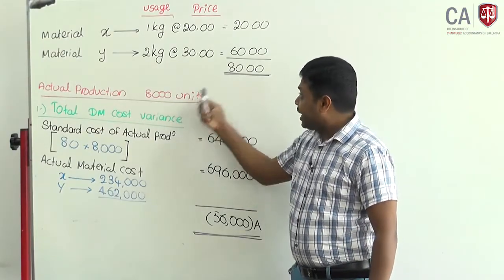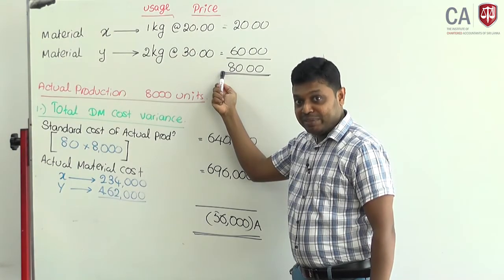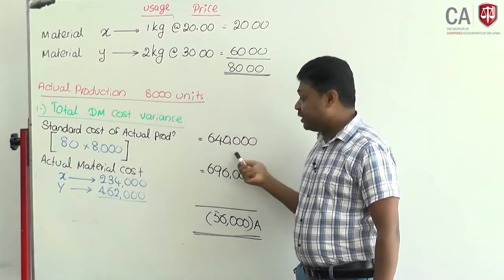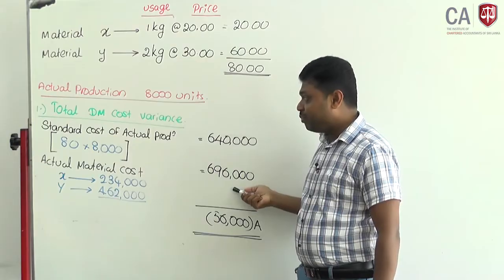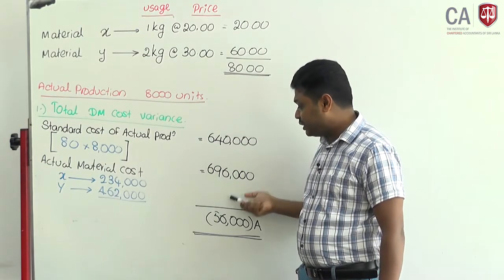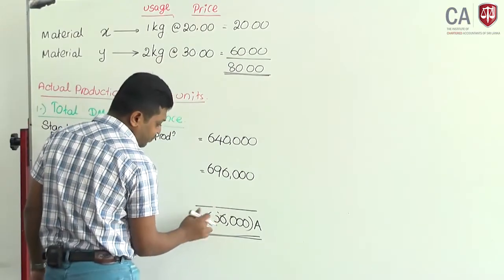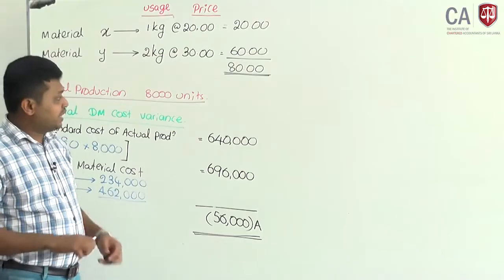If you produce 1 unit, cost will be 80 rupees per unit, direct material cost. If it is 8,000 units, what should be the total material cost? Then it should be compared with the actual material cost. Then you can identify the variance. Variance is 56,000 adverse.